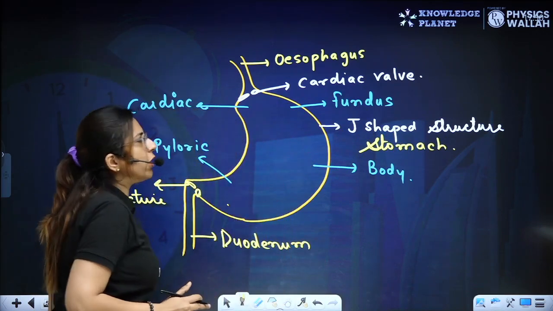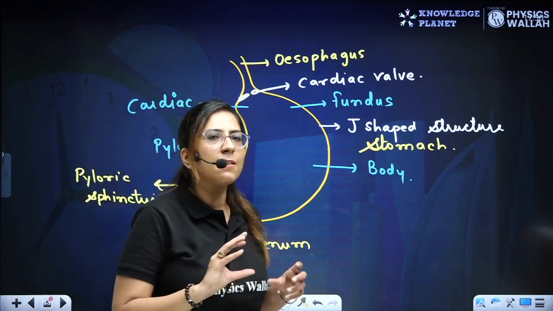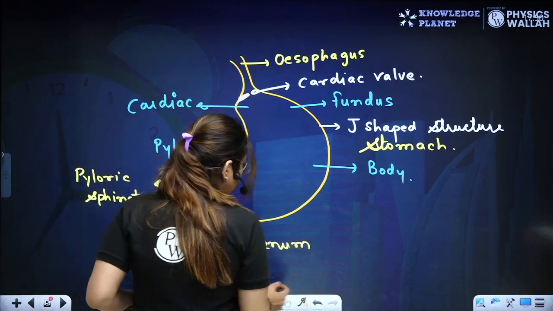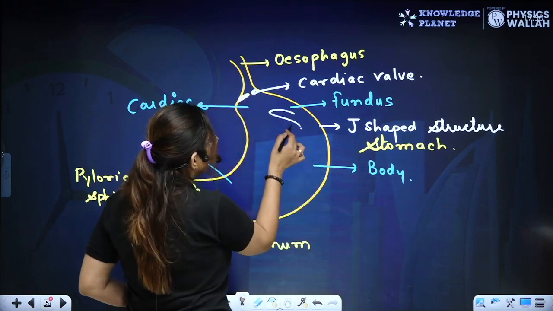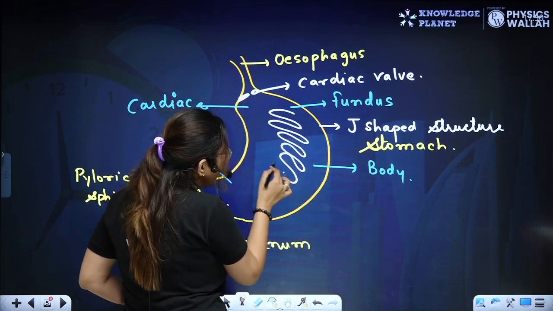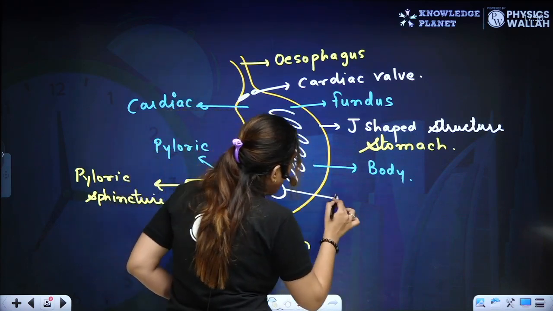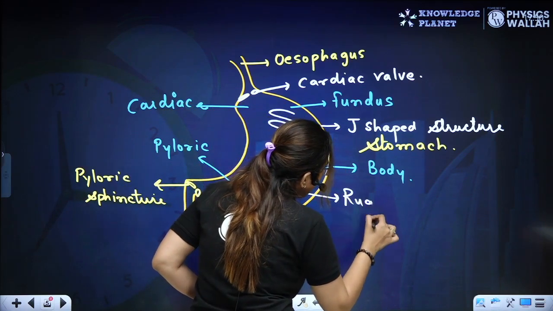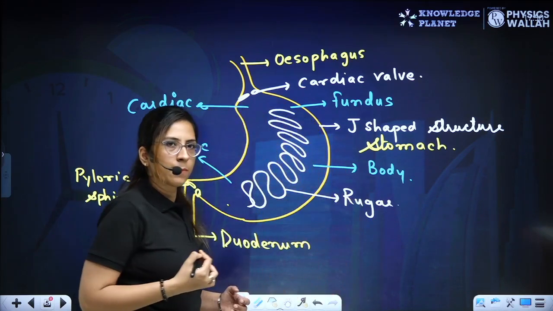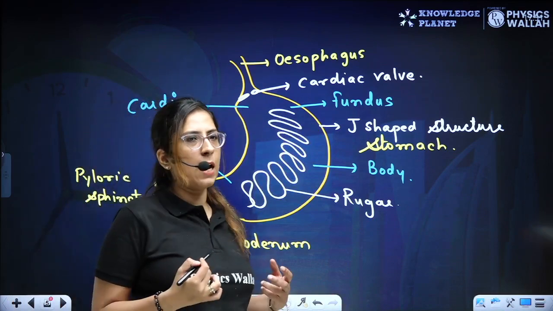Here some rugae are present. Rugae means some folds are present. If you look at the structure, it has some folds like this, which increase the surface area. This is rugae. Clear? These are the rugae.